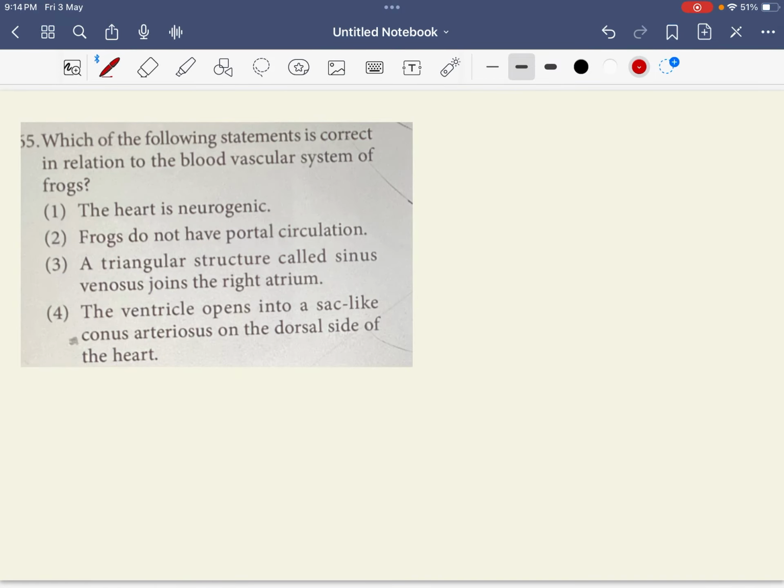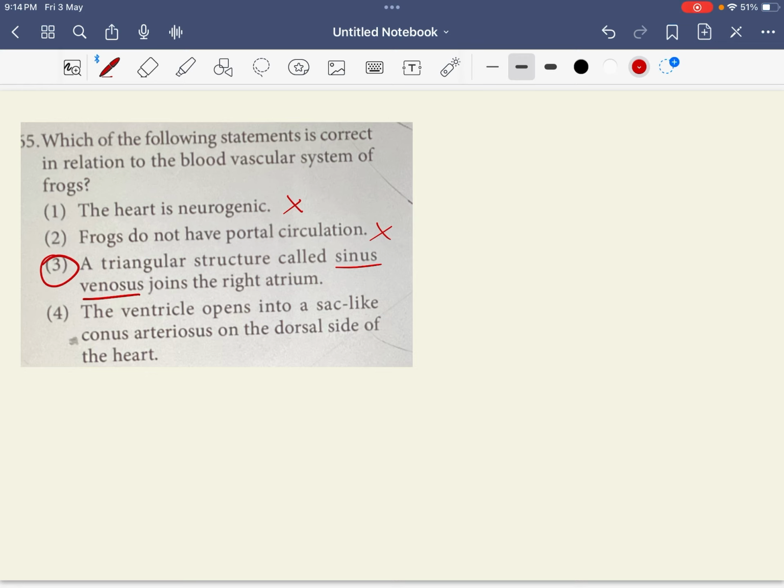Which of the following statements is correct in relation to the blood vascular system of the frog? Heart is neurogenic. No, myogenic. Frog do not have portal circulation. False. Frog has portal circulation. A triangular structure called as sinus venosus joins the right atrium.